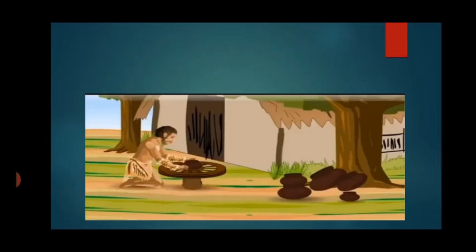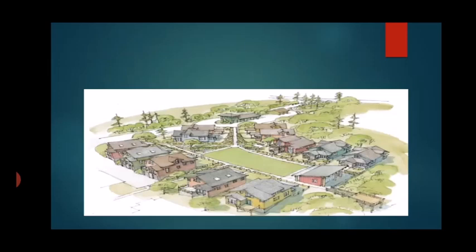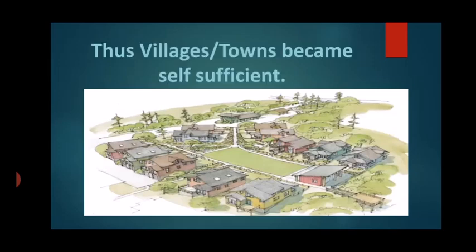And then the villages also started becoming self-sufficient. Look, people started doing different kinds of work, okay? And then the villages started becoming self-sufficient. Self-sufficient means everything that they needed to live was available in their village. So this is how, children, cities and villages came to exist.